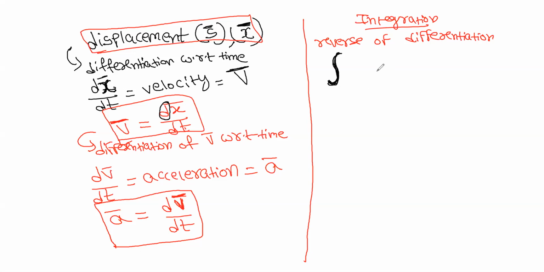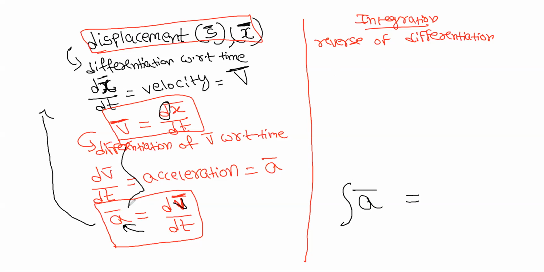Now, as I told, reverse means you have to go backwards. What is the integration of acceleration? When you differentiate velocity, you get acceleration, right? If you integrate acceleration, you will get velocity. It is represented by A dt.